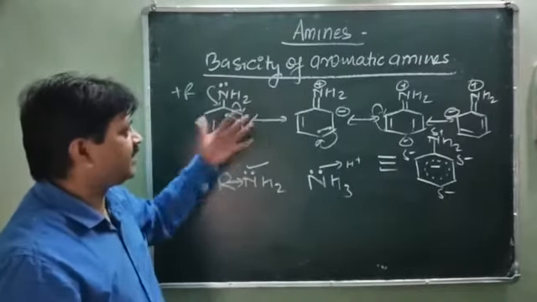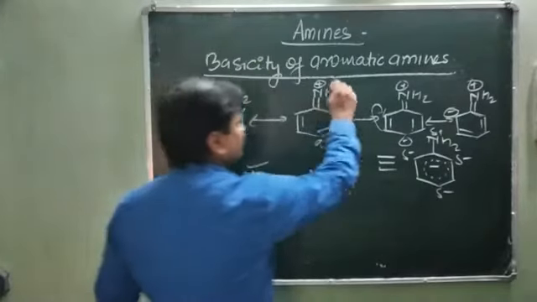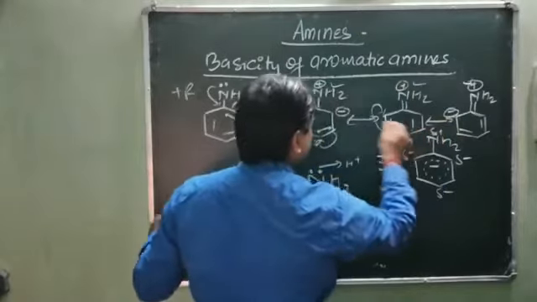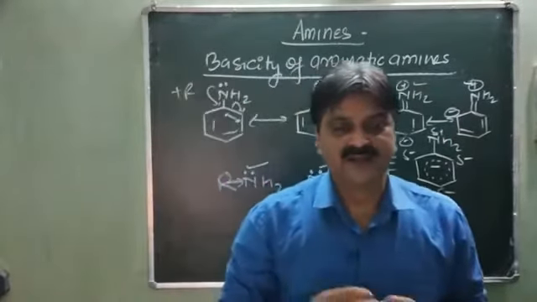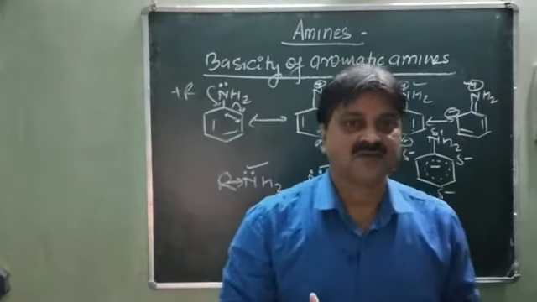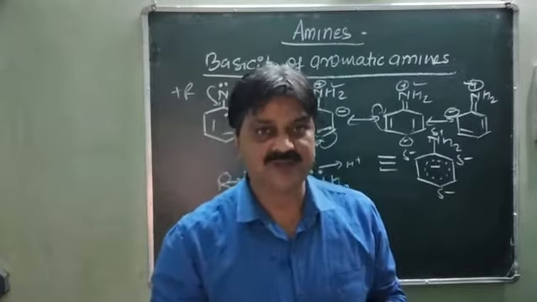However, in the case of aniline, you will see that the nitrogen, due to the resonance structure, possesses the positive charge. When the nitrogen is already positively charged, how can it donate the electron? It is already electron deficient, so the donation tendency decreases and the basicity also decreases.